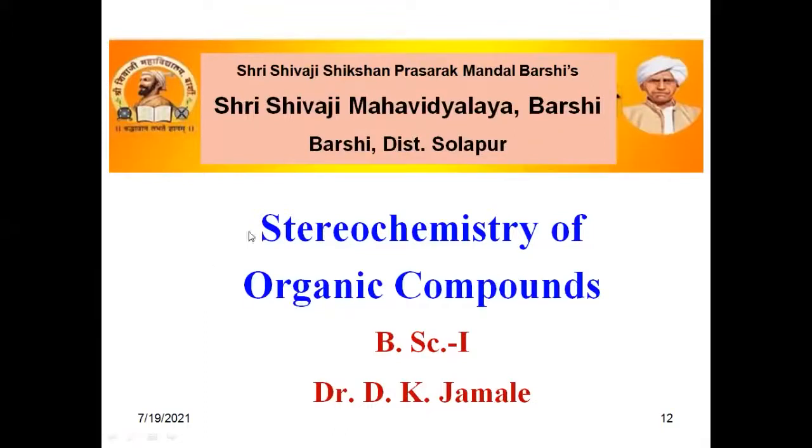Stereochemistry of organic compounds. This is again a very important branch of organic chemistry, and this topic also belongs to the basic stereochemistry of organic compounds. Now, what we studied yesterday in the introduction is what is meant by stereochemistry. Actually, each and every chemical molecule has a specific arrangement in three-dimensional space, and the branch of chemistry which deals with the study of arrangement of atoms or groups in space is called stereochemistry.